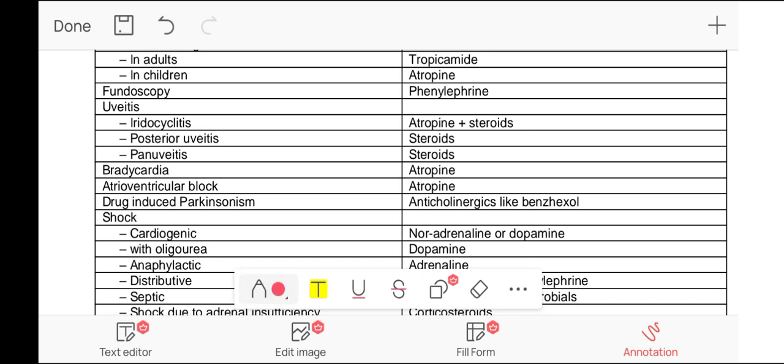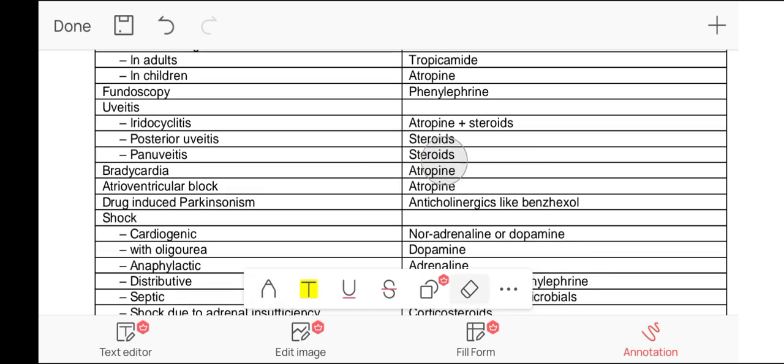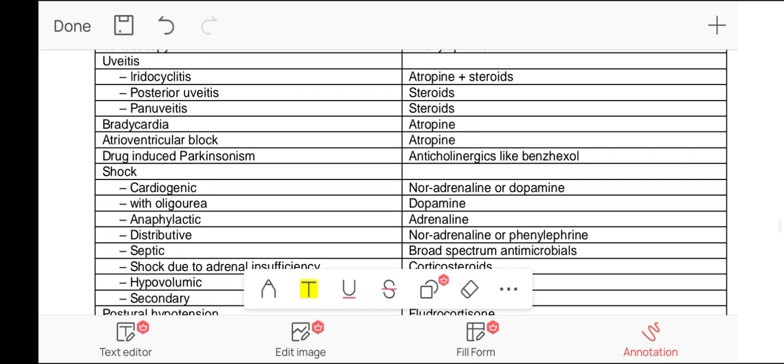For bradycardia, the drug used is atropine, because atropine is a muscarinic blocker, so it causes tachycardia, but it initially causes bradycardia. For AV block, atropine is also used. Drug-induced Parkinsonism is treated by anticholinergics like benzhexol. For shock, there are numerous drugs. Cardiogenic shock is treated by norepinephrine or dopamine, while with oliguria, the drug used is dopamine because dopamine stimulates D1 receptors.